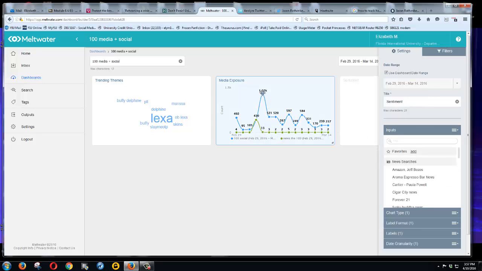And by the way, the social went way up, but the traditional media coverage, which has been flat, right? That also spiked, and it only spiked just before social went crazy. So whatever happened here, as Alexa died, caused an increase in traditional media exposure as well.